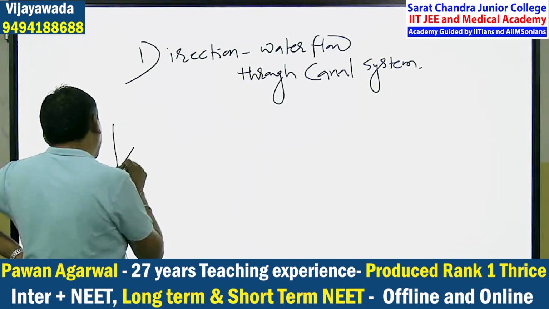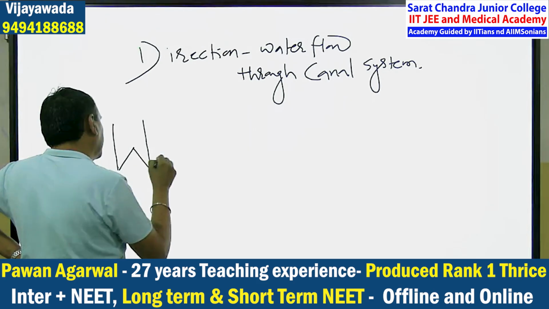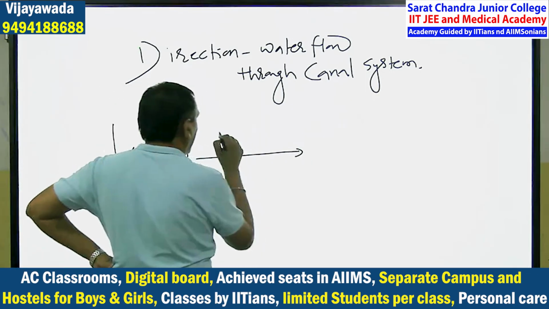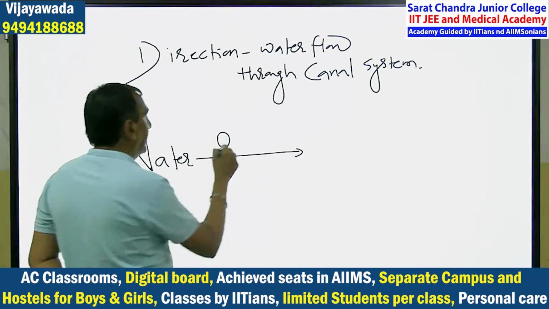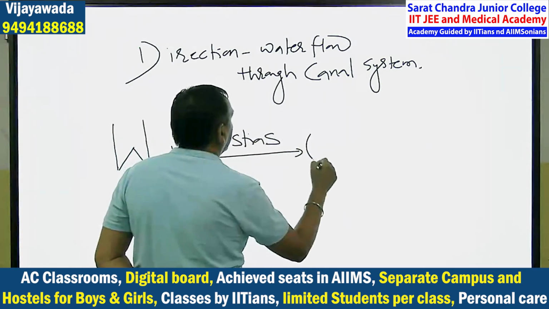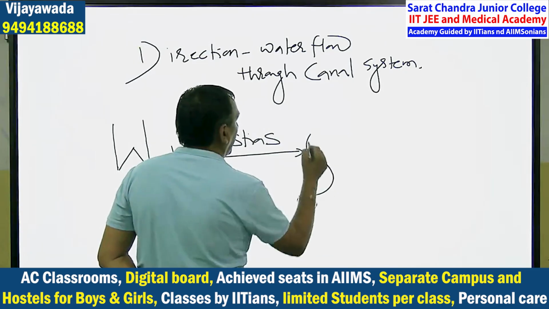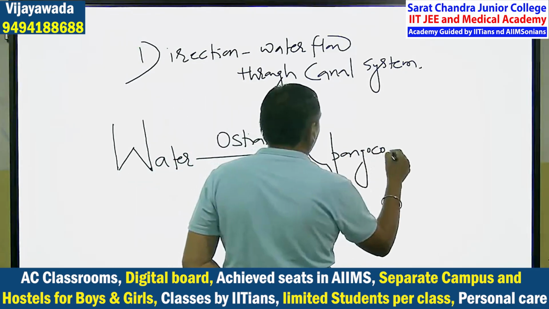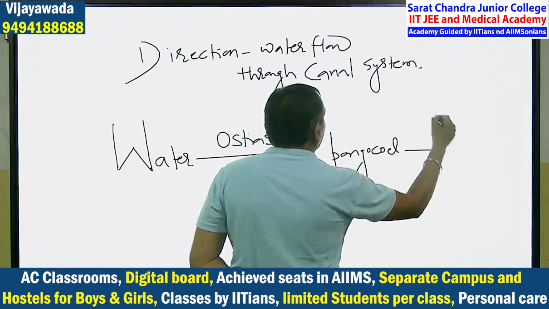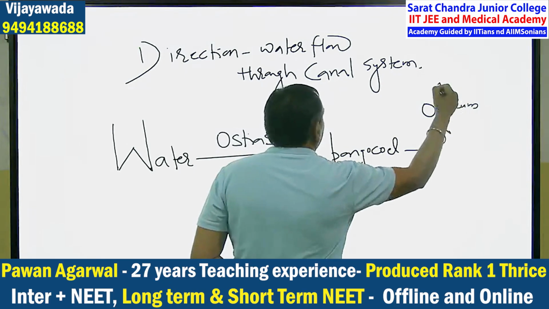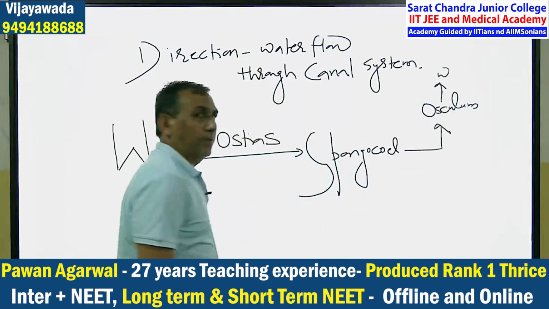W for water: water enters through the ostia into the spongocoel, the body cavity, and comes out through the osculum.